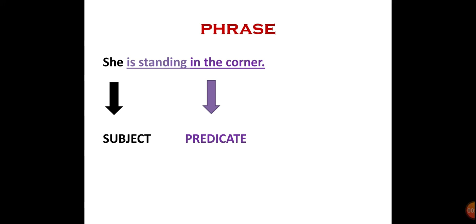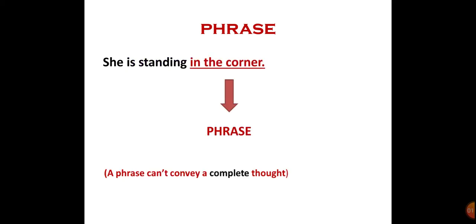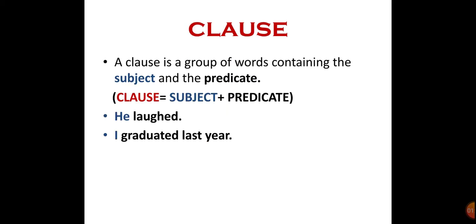Similarly, in the next example, she is standing in the corner. She is the subject and the rest is called a predicate. Now in the corner is the phrase because it's just a group of words and it does not contain a subject and predicate, and a phrase cannot convey a complete thought.